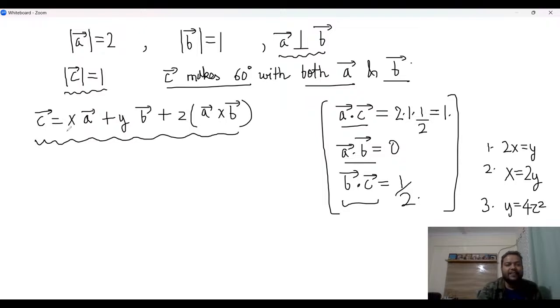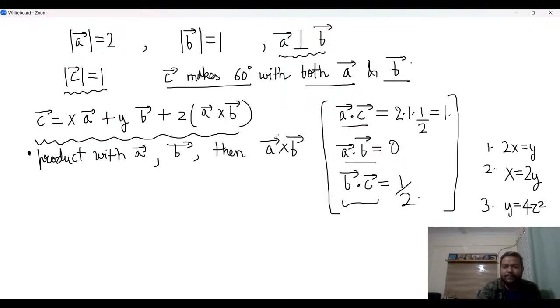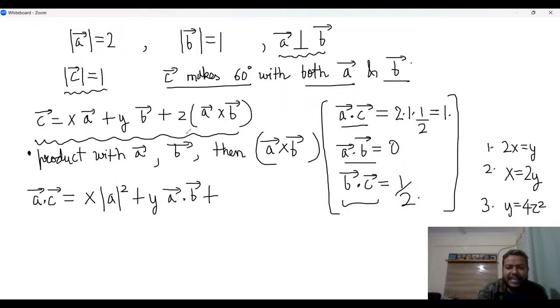with A vector, dot product with B vector, and then finally try to do dot product with A cross B. So what do I mean by that? First, if I do dot product with A, I will get A dot C is equal to X mod A square plus Y A dot B. And you should realize that Z A dot A cross B will become 0.